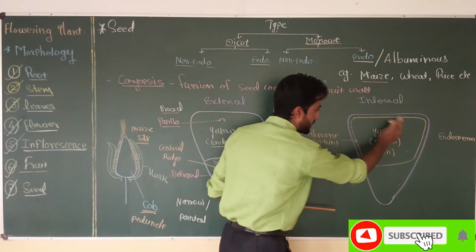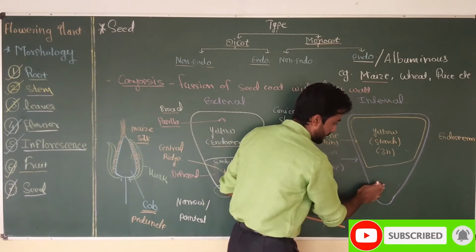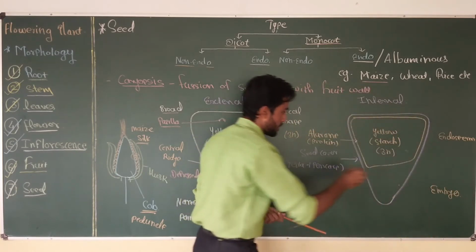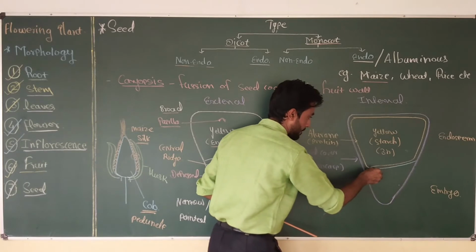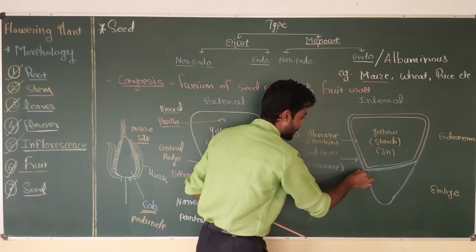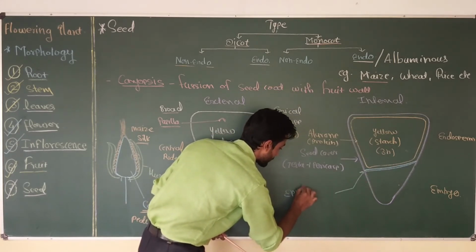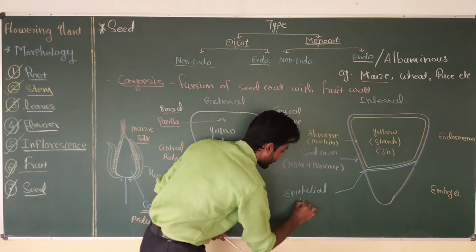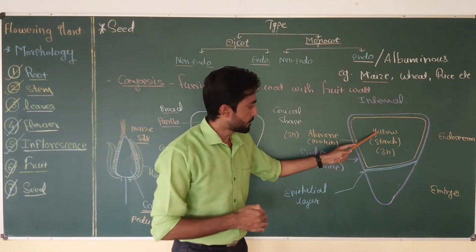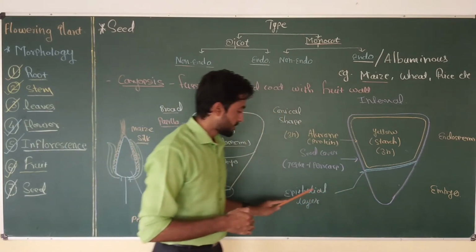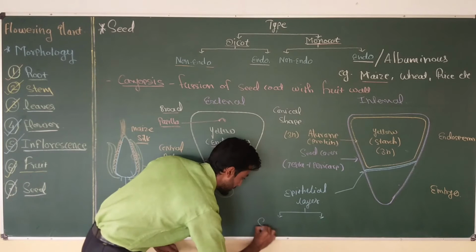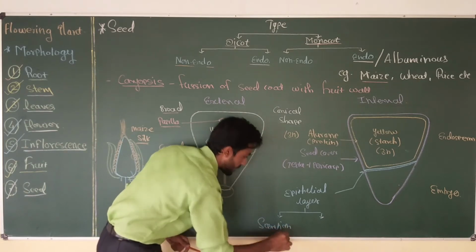Now this endosperm region is separated from the embryo region by a layer of cells, and this layer is called the epithelial layer. The layer is made up of epithelial cells which separate the endosperm region from the embryo region of the seed, and the layer performs two important functions, that is secretion and absorption.